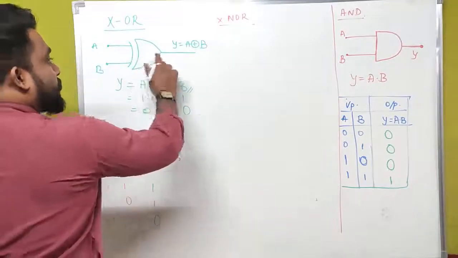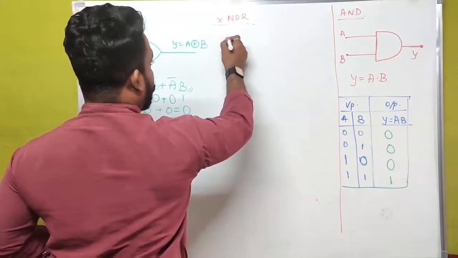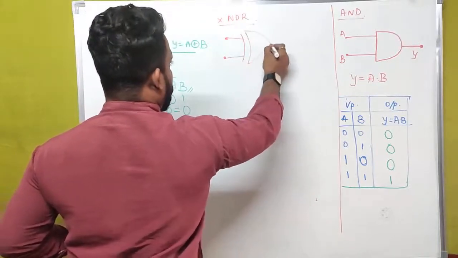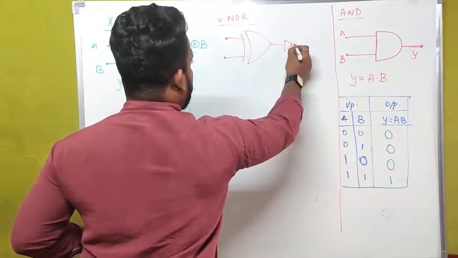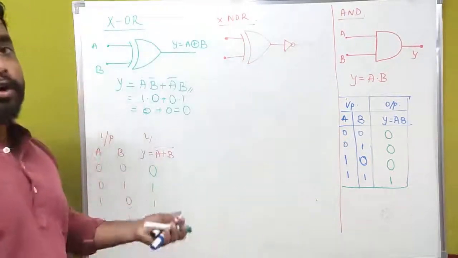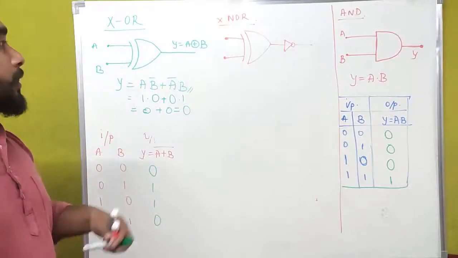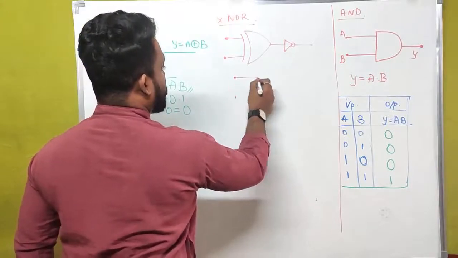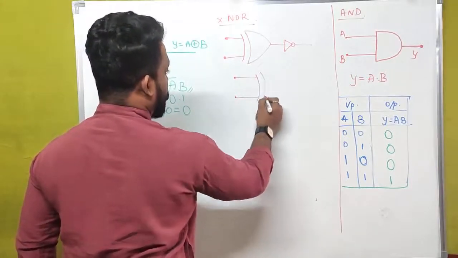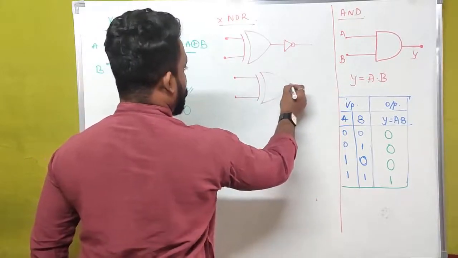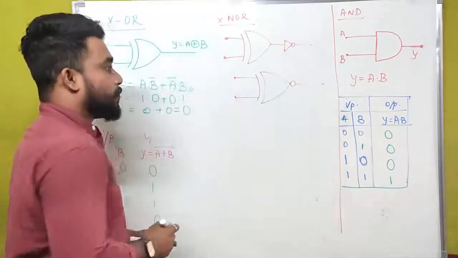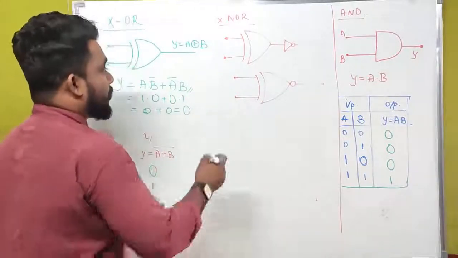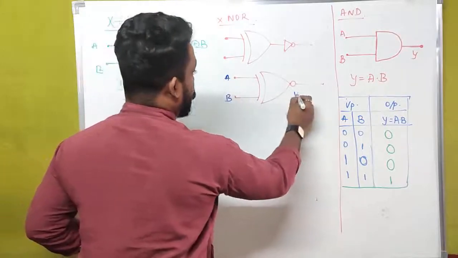The symbolic representation should be: actually we have to put a NOT gate in front of a XOR gate. Then only we will get the XNOR gate, and the final outcome of a XNOR gate will be like this. Actually this is the symbolic representation of the XNOR gate. This is the XOR gate, this is the XNOR gate, this is A and this is B, this is Y.